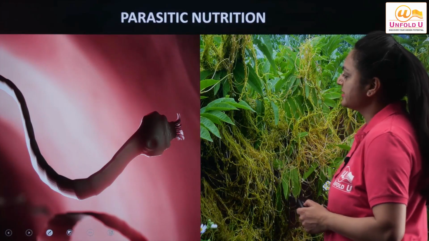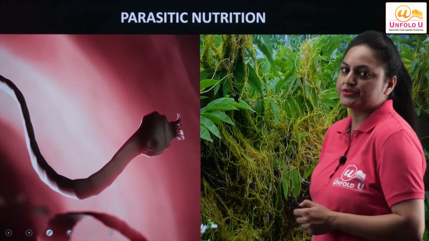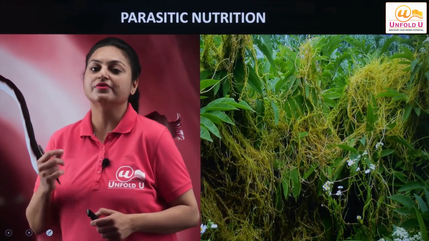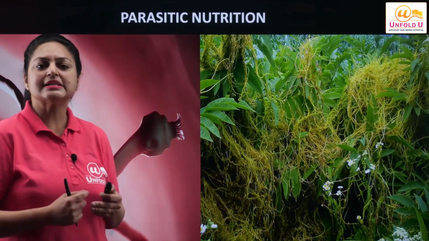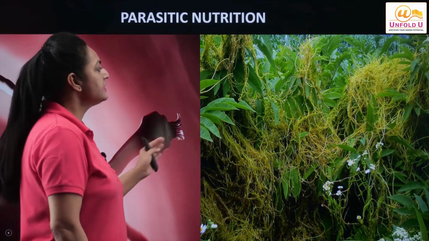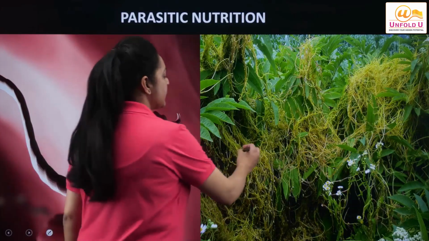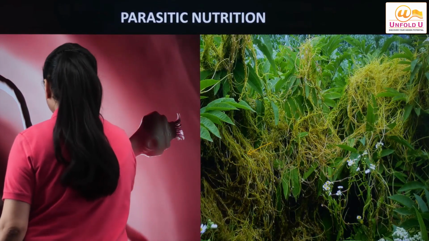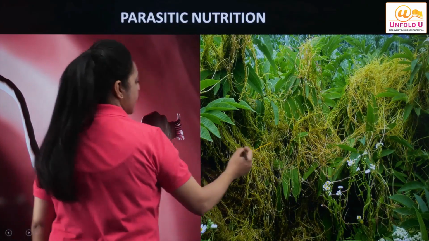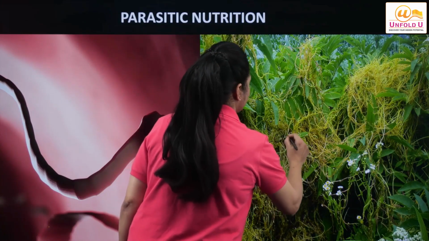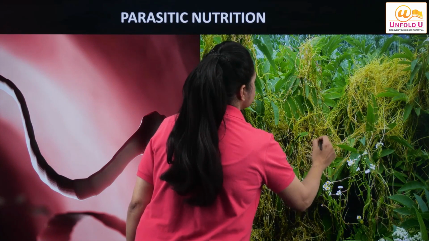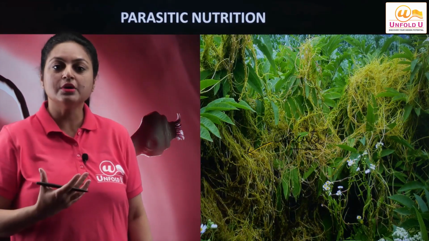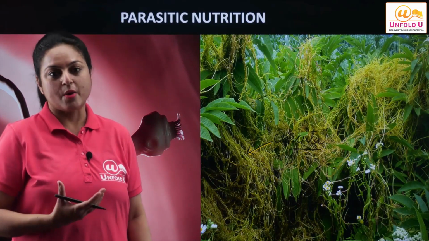Then we have the parasitic nutrition. In the parasitic mode of nutrition, one organism is dependent on the other organism for their food requirement, sometimes shelter also. Here we can see two examples. These are the parasitic plants, Cuscuta. Cuscuta is a total stem parasite, dependent on other plants for their food, shelter and water requirement.